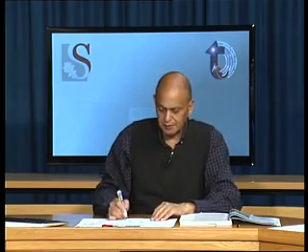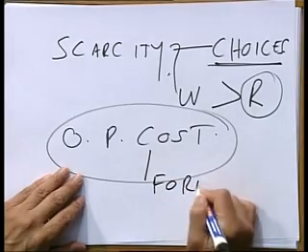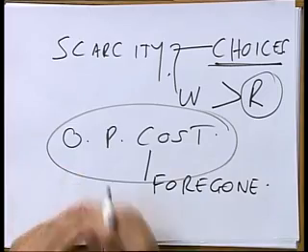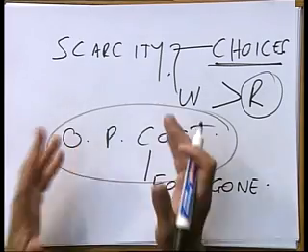So what are you forfeiting? You're not reading the book, you're not staying with your family. So what is the opportunity cost of going to the ITV session? It is the best alternative that you forgo. So we talk about the best foregone opportunity.